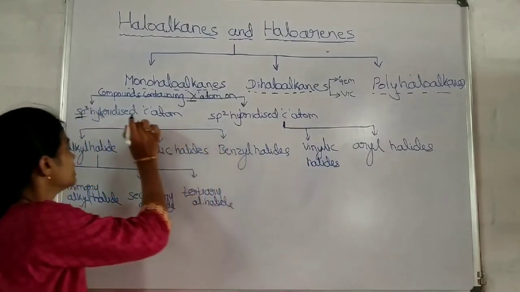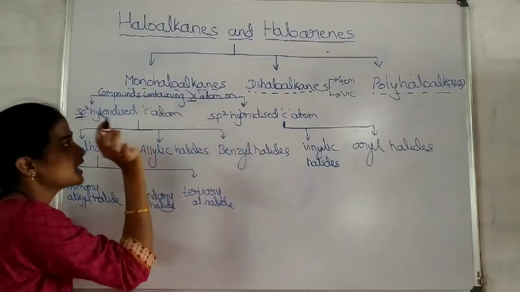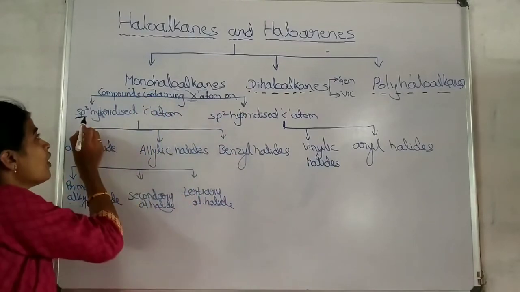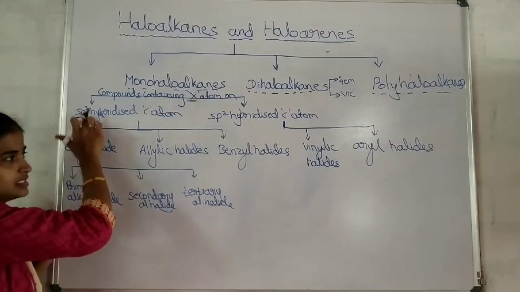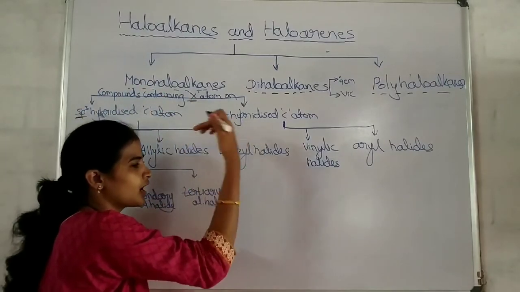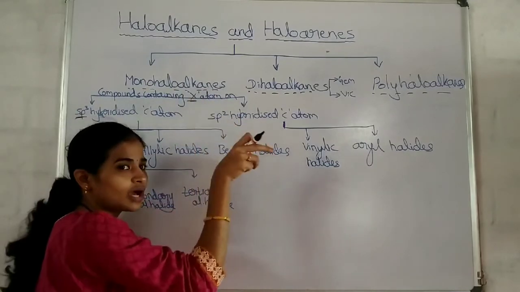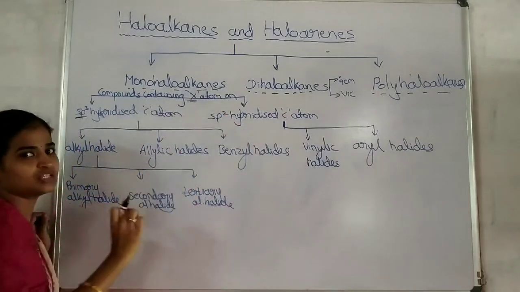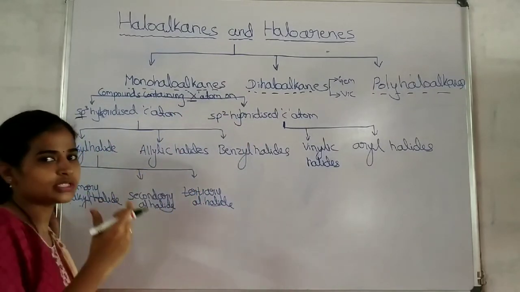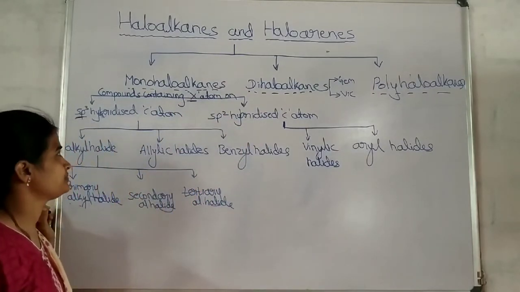This classification is based on the hybridization of the carbon atom to which the halogen atom is attached.